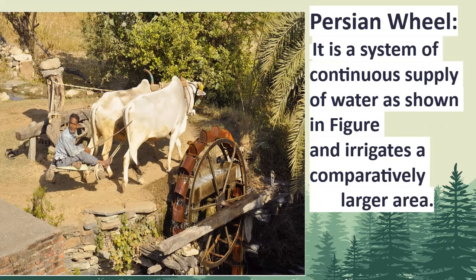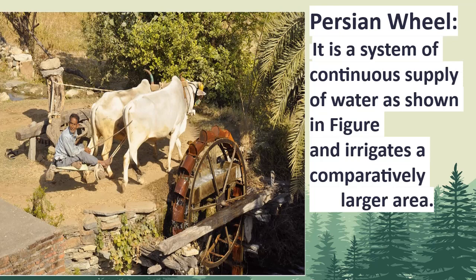Persian wheel. It is a system of continuous supply of water, as you can see in the figure, and irrigates a comparatively large area. In this method, a Persian wheel of more or less traditional design, powered by a blindfolded bullock, turns a horizontal wooden wheel geared to a vertical wheel at the distant end of the shaft.